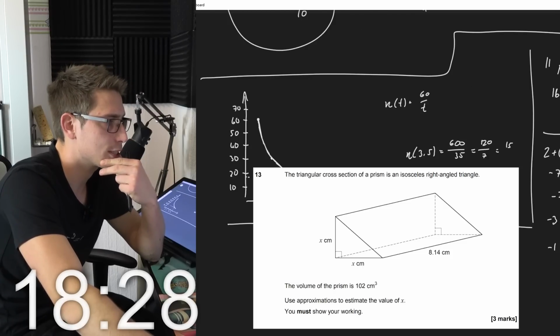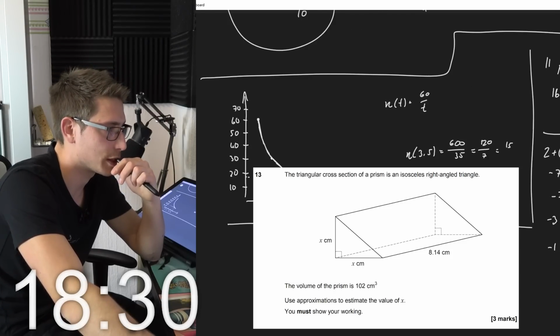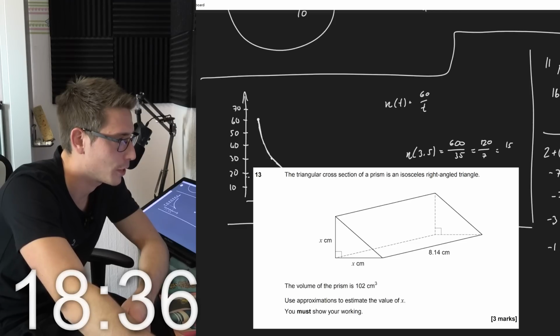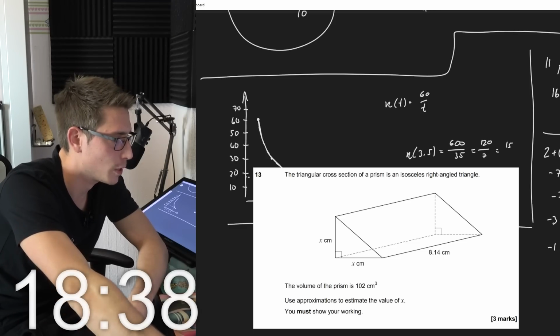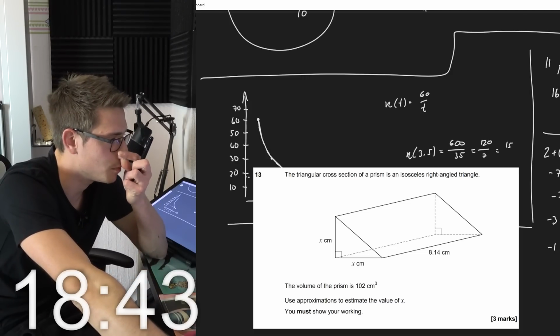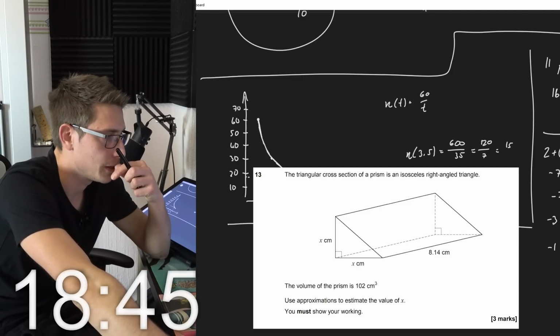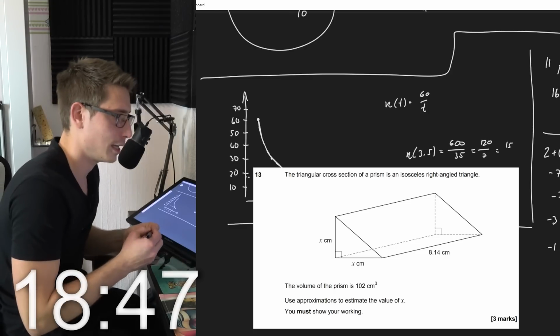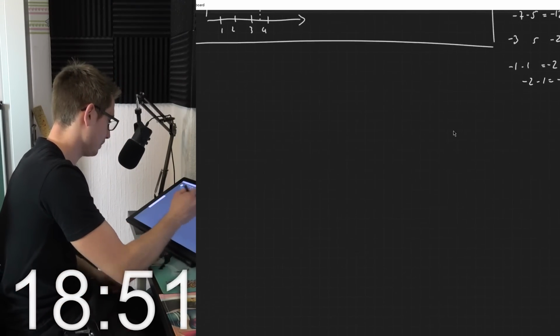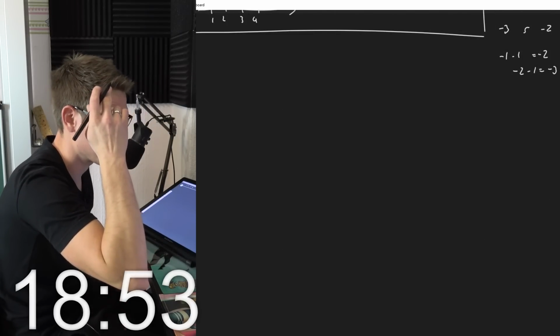The triangular cross-section of a prism is an isosceles right-angled triangle. Triangular cross-section of a prism. Okay. The volume of the prism is 102 cubic centimeters. Use approximations to estimate the value of x. You must show your working. Use approximations to estimate the value of x. Okay, that sounds like a fun one, I suppose.